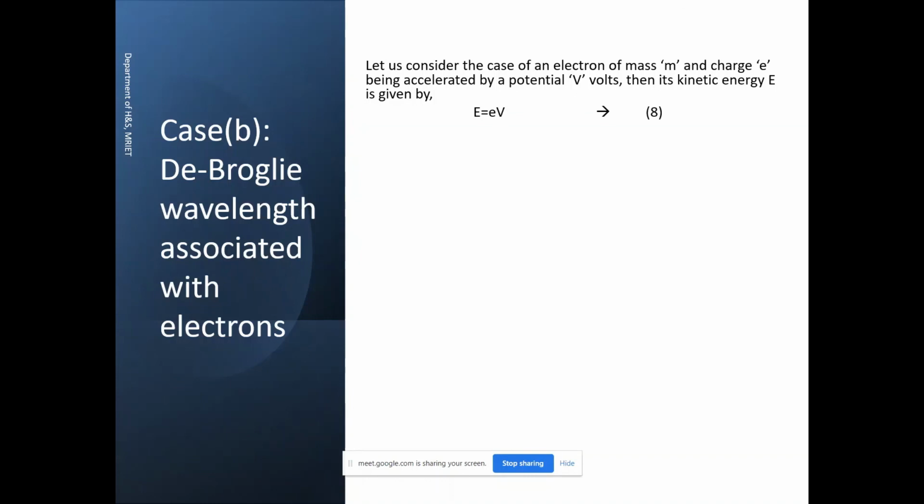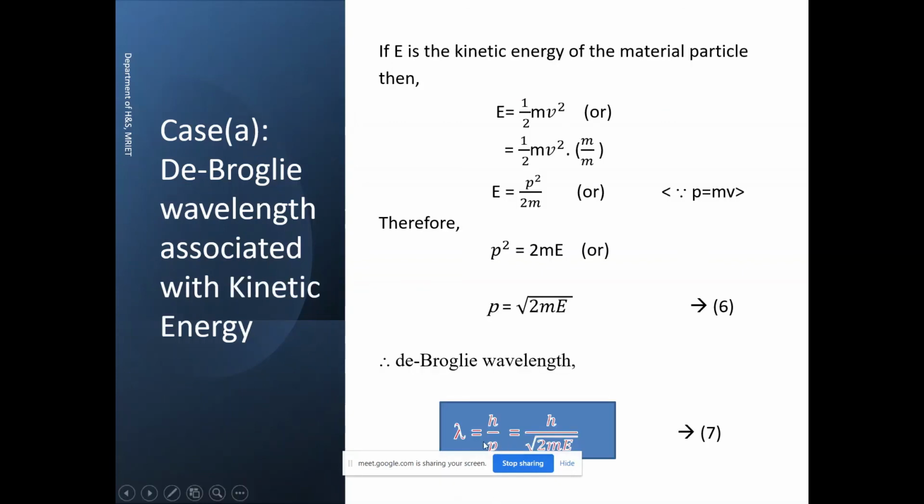Now, what is our intention here? We have to establish a relationship between lambda and the charge of the electron e. Simple, you just substitute this E value in the previous relation. What is the previous relation? Lambda equals h by root over 2mE. What is this E here?